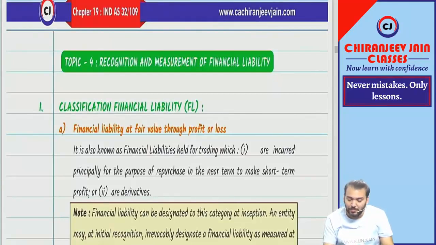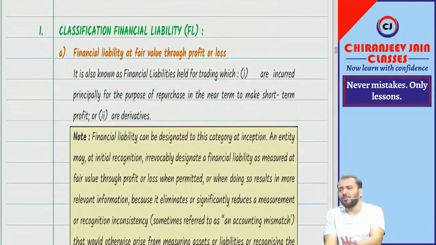Can we come to topic number 4? Topic number 4 is very easy, because we have already understood financial liability in compound financial instruments. The question we have already taken. So topic number 4 will be very easy, about recognition and measurement of financial liability.